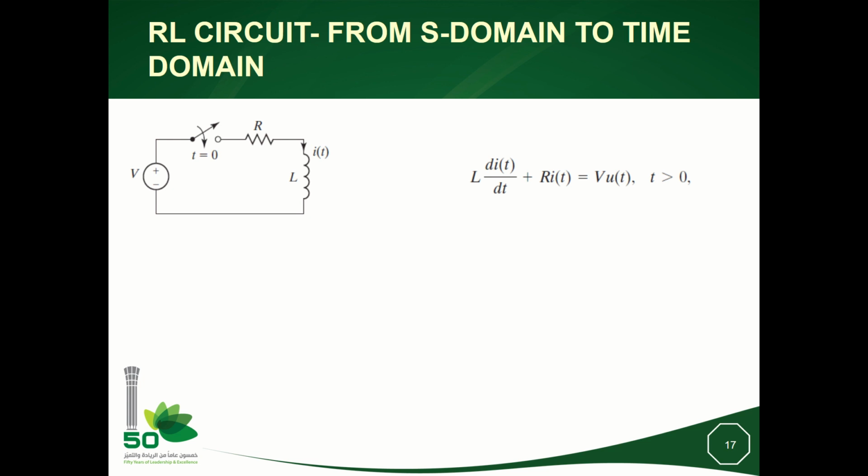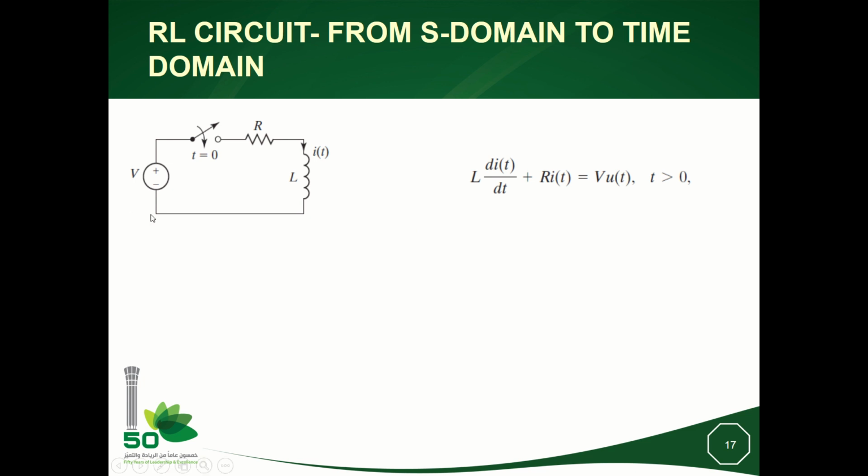So this is a good illustration of the Laplace transform, because the Laplace always starts from 0 to plus infinity. It means we are dealing with signals where the time is varying from 0 to plus infinity. It's like we are in a situation where the switch is open, so we don't have any signal when time is negative. At time t equal to 0, we close the switch, and the process starts from that instant. So this circuit is described by a first-order differential equation with respect to the current.